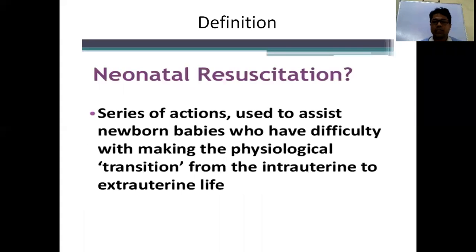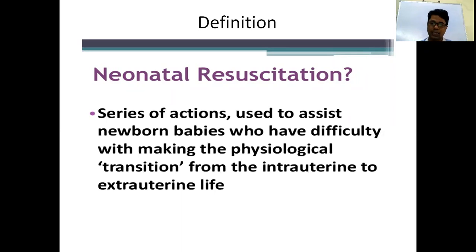So first of all, what is resuscitation? Resuscitation is a series of actions designed to assist or help the baby who is in difficulty during transition from intrauterine life to extrauterine life. When one baby is delivered, he enters from intrauterine life to extrauterine life.